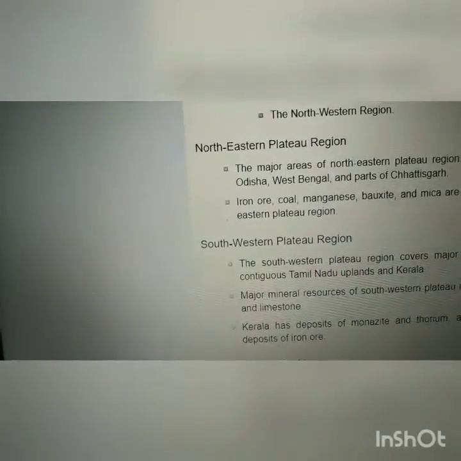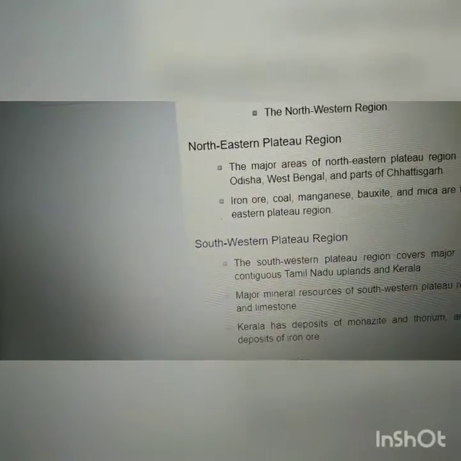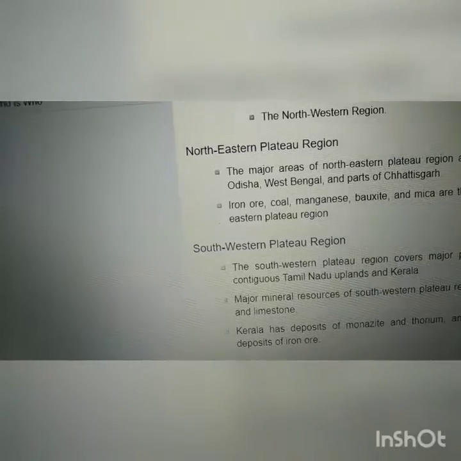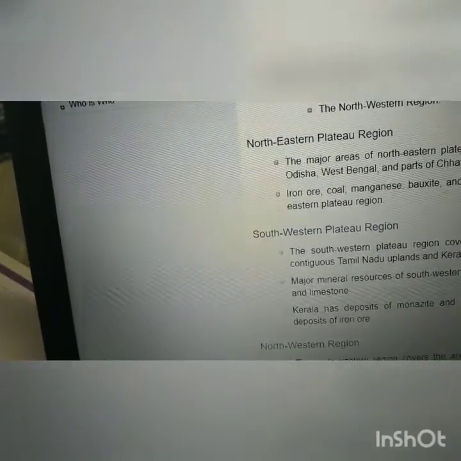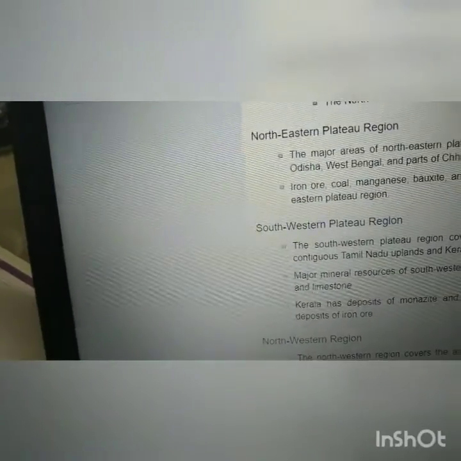So minerals are found inside or on the Earth's crust. Most minerals are obtained by digging mines. You know mines. When you dig the mines or quarries, we'll call them quarries, then these minerals can be obtained.